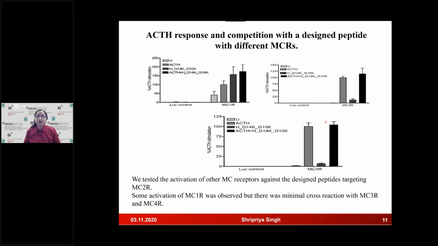Next, we also wanted to check the effect of the designed peptides on the other receptors. Here we have chosen one sample peptide which gave us the best results, which is GK10. We saw the effect on the different melanocortin receptors, MC1R, 3R, and 4R. It was seen that with the designed peptides, some activation of MC1R was observed, but there was minimal cross-reaction with MC3R and MC4R. So it means that we are narrowing down to a peptide which is going to be more specific for the MC2R and not the other receptors.